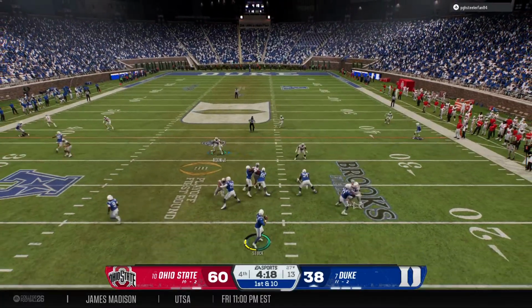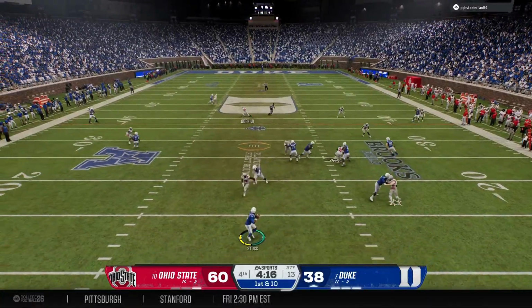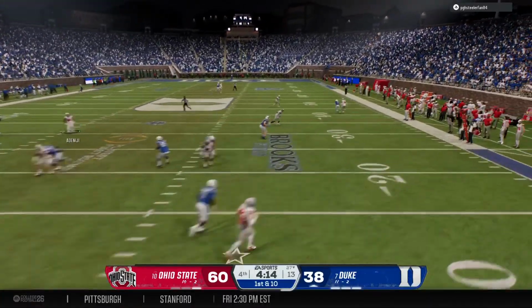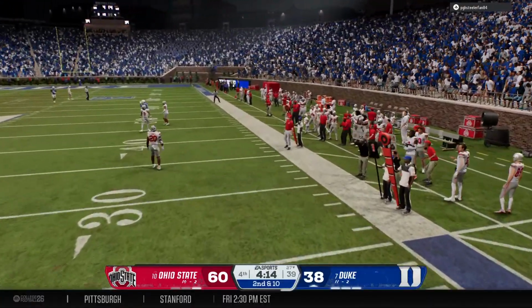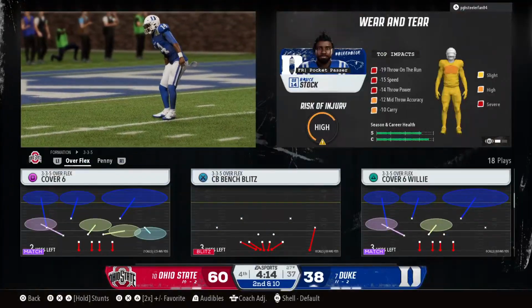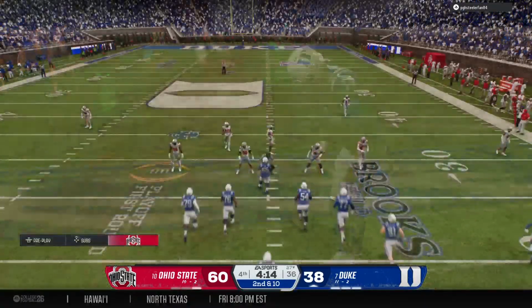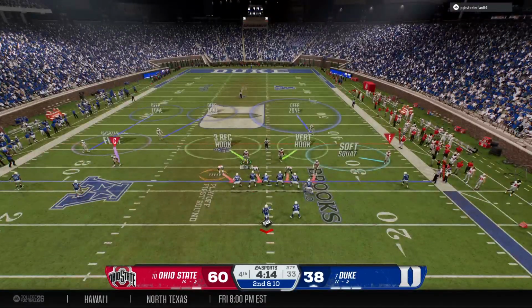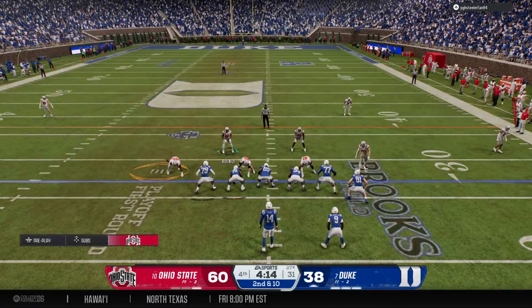First play of the drive, they'll come out throwing. Bringing pressure. And he just throws it away, incomplete. Didn't see anybody open. It's going to bring out second down. Incompletion makes it second down and 10 from the 27. Here we go, here we go.